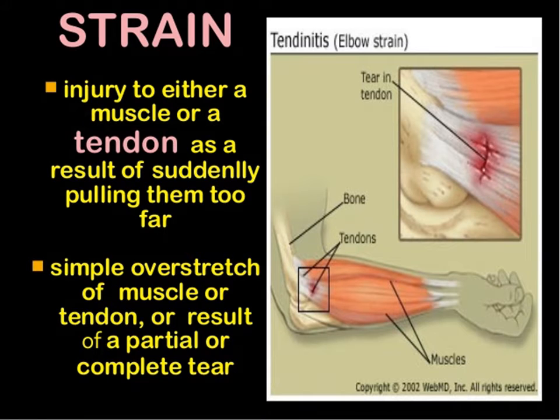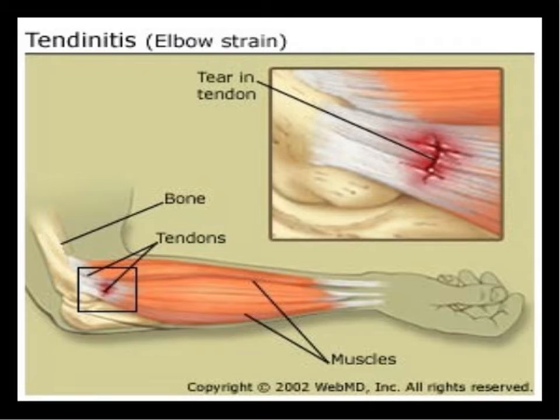Now what is strain? It is injury to either a muscle or a tendon as a result of suddenly pulling them too far. Simple overstretch of muscles or tendon or results of a partial or complete tear, it is called a strain, as you can see in a figure. Okay, tendinitis, elbow strain.